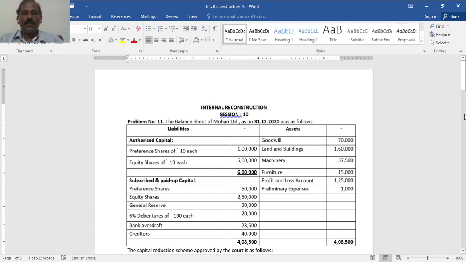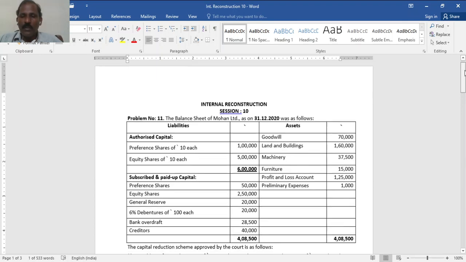Authorized capital, preference shares of rupees 10 each 1 lakh, equity shares of rupees 10 each 5 lakh, goodwill 70,000, land and buildings 1 lakh 60,000, machinery 37,500, furniture 15,000, profit and loss account 1 lakh 25,000, preliminary expenses 1,000. On this side, subscribed and paid up capital, preference shares 50,000, equity shares 2 lakh 50,000, general reserve 20,000, 6% debentures of 100 each 20,000, bank overdraft 28,500, creditors 40,000. Total of the given balance sheet 4,08,500.